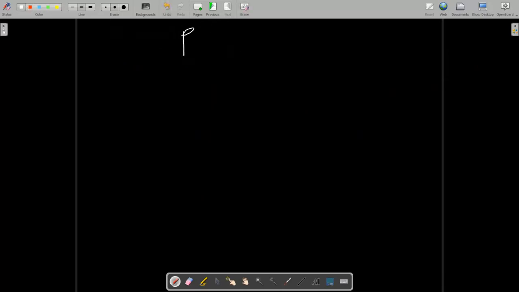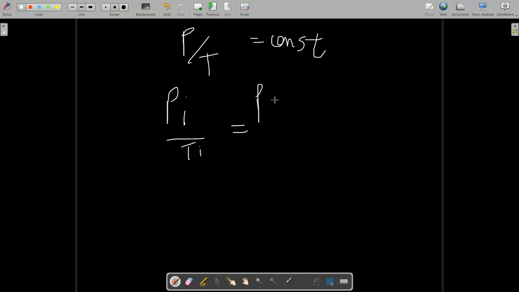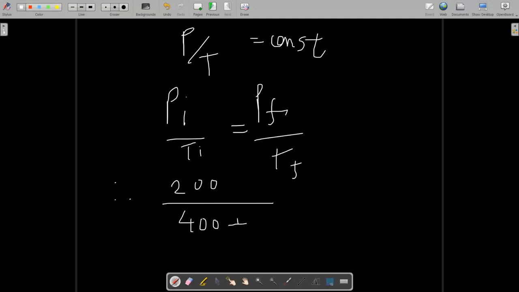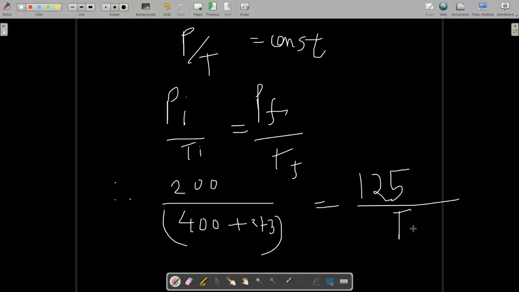So P by T is constant, and we can write initial pressure upon initial temperature equals final pressure upon final temperature. What is the initial pressure? It is 200 kilopascal, and the corresponding temperature of the air is 400 degrees Celsius. Converting into Kelvin, we add 273. The final pressure we require is 125 or below. So what should the temperature TF be?